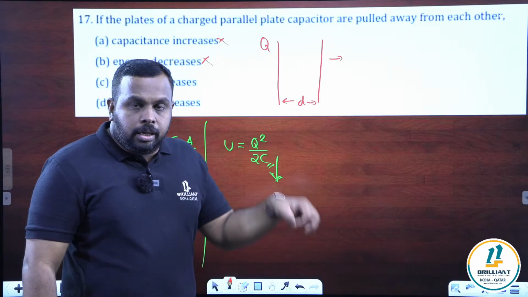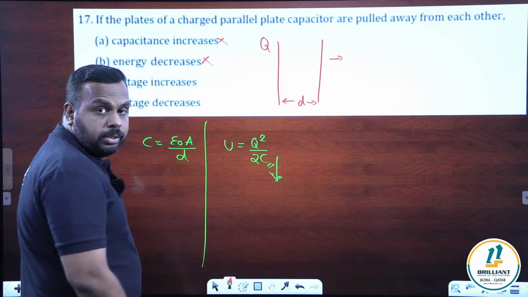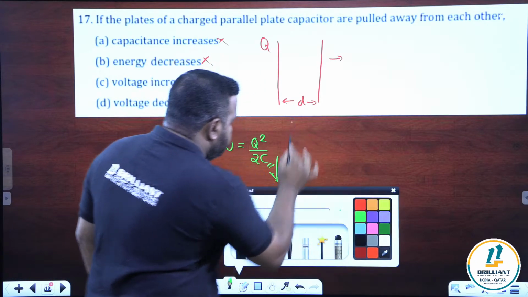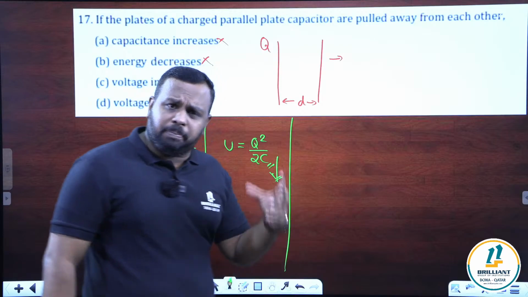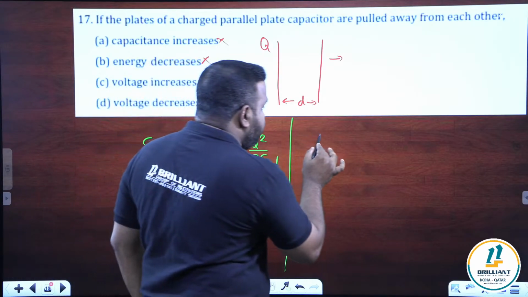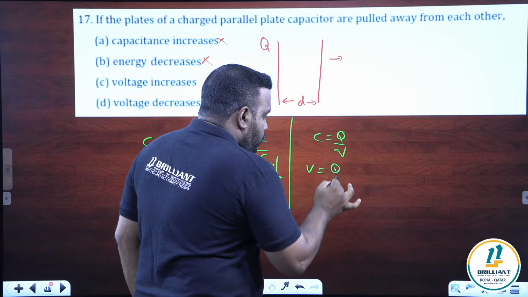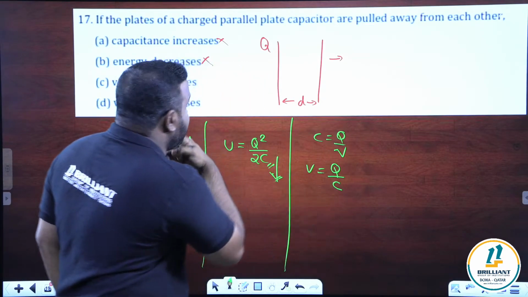Energy decreases. Now the third option is about the voltage. What is happening to the voltage? That's what we have to check. Which formula? Direct capacitance basic formula. C is equal to Q by V. V is equal to Q by C. We got that the capacitance decreases.